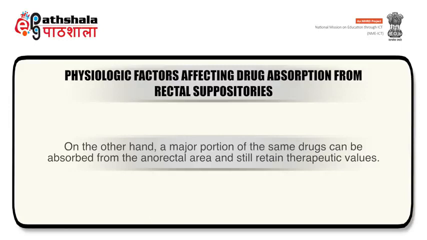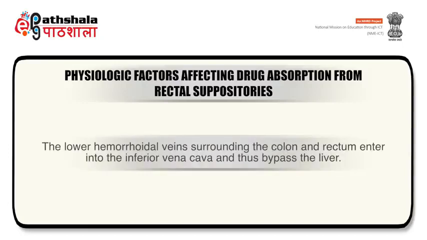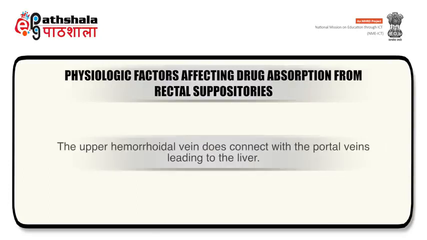On the other hand, a major portion of the same drugs can be absorbed from the anorectal area and still retain therapeutic value. The lower hemorrhoidal veins surrounding the colon and rectum enter into the inferior vena cava and thus bypass the liver. The upper hemorrhoidal vein does connect with the portal veins leading to the liver.